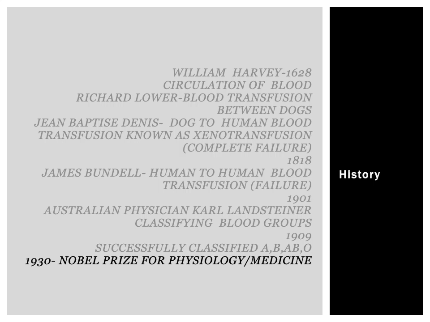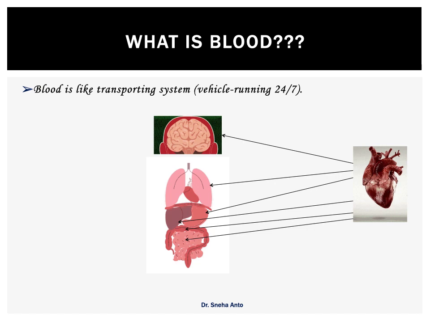So this is a small history of blood and who invented its classification. Now we'll be seeing what blood is and what its function is. Blood is nothing but a transporting system. It acts as a vehicle running 24/7. Blood takes oxygen, minerals, ions and salts to the different parts of the body, and the heart acts as an engine supporting the blood to transport to the different parts of the body. This is the role of the blood and the heart.